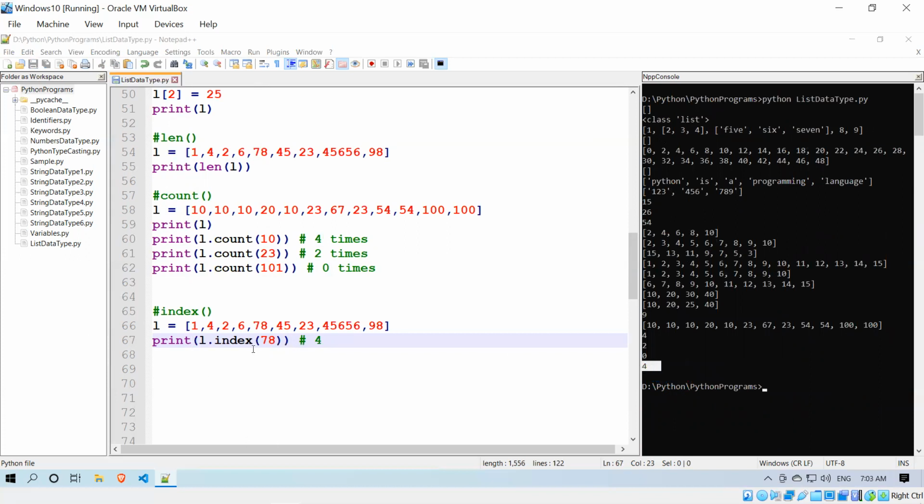Means by using index, we can get the element's index inside the list. The same way, I have given L dot index of some random number, 3. 3 is not there. So if 3 is not there, what happens?